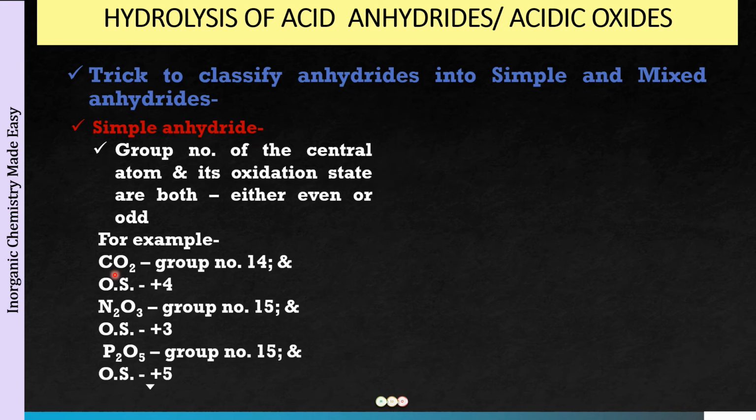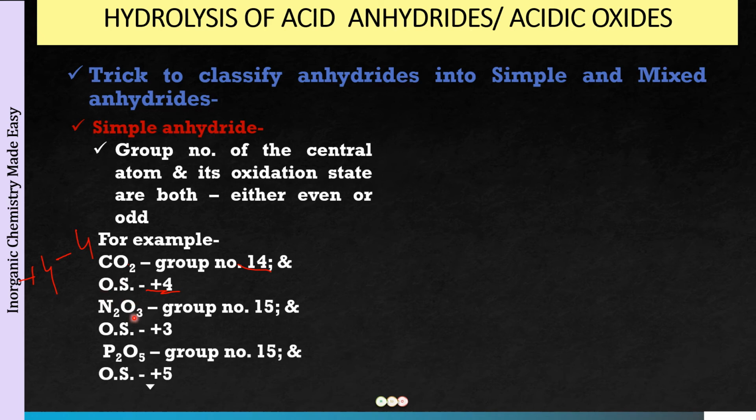For example, carbon dioxide. Carbon is a group 14 member, right? And it has an oxidation state of +4 in carbon dioxide. I hope you all know how to find out the oxidation state. So we have +4 for carbon. Oxygen is going to be -2. -2 into 2 is going to be -4. To make it neutral, carbon will be +4. Okay, so +4 -4 will be equal to 0. So we have carbon in the +4 oxidation state. Group number is 14. So both the numbers 14 and 4, they are even. So carbon dioxide is going to be a simple anhydride.